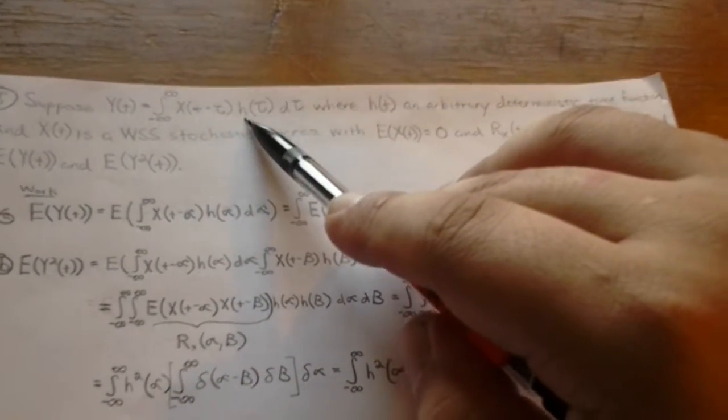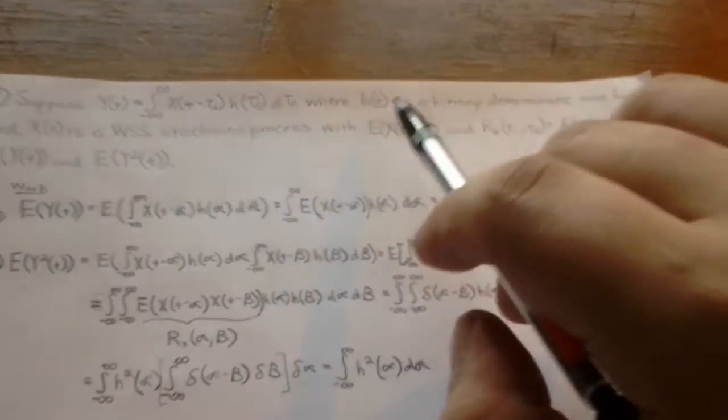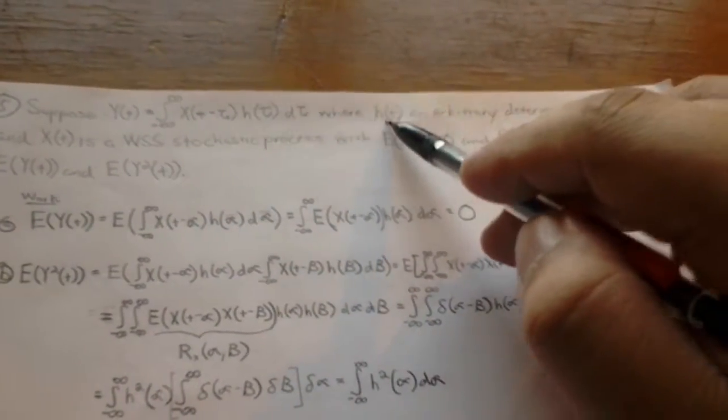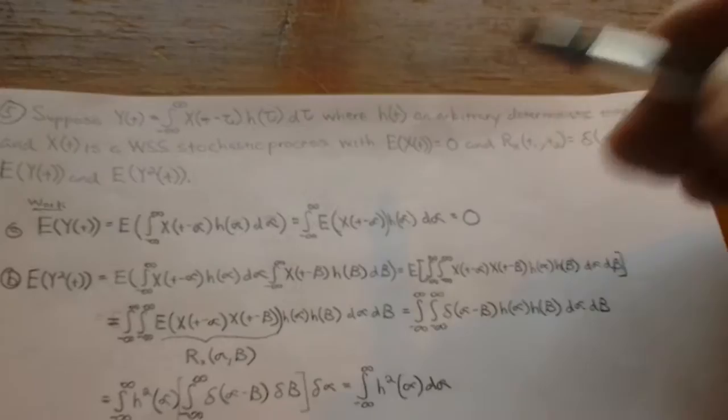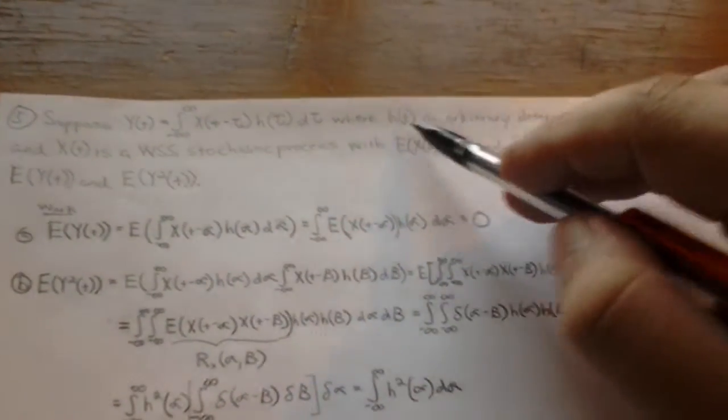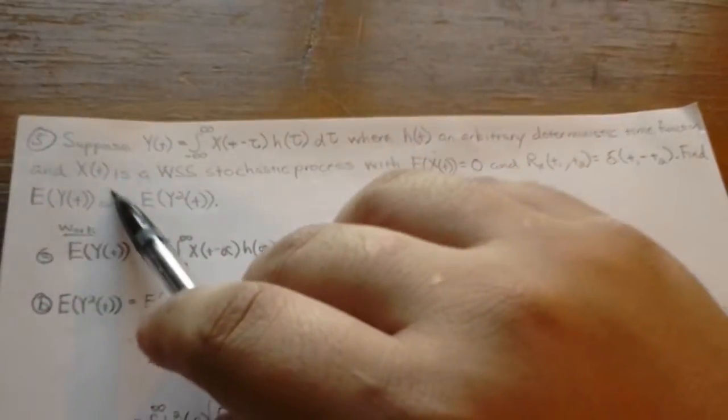Now, the other thing we have to define is this h in terms of tau, which is basically h of t. It's an arbitrary deterministic time function, okay? And our x is going to be written as some white-sense stationary stochastic process, okay?